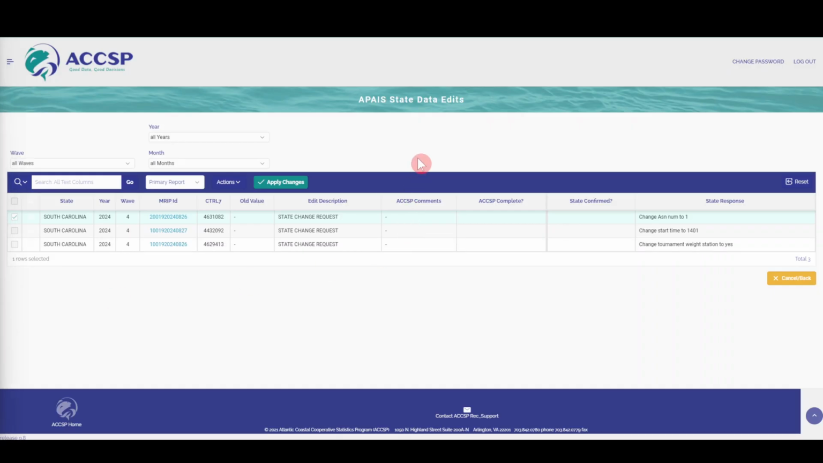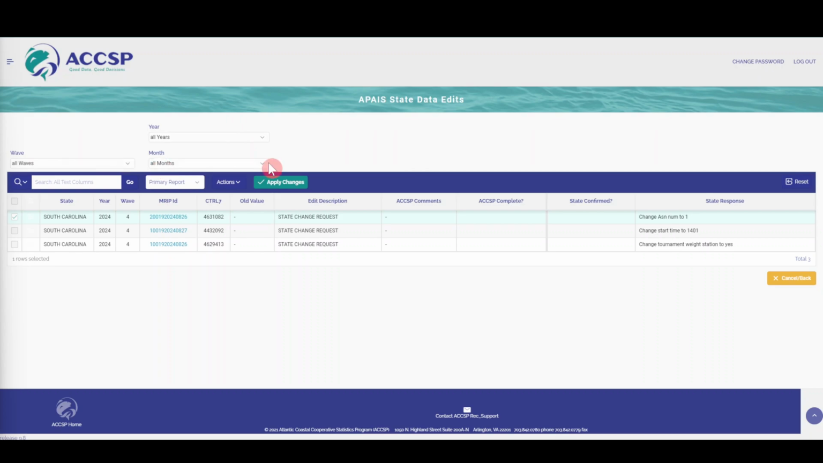The State Data Edits page contains the communication of edits between the ACCSP and state coordinators found in APIS, or the Access Point Angler Intercept Survey, and the FHTS, or the For-Hire Telephone Survey, data. At the top of the page, there are year, wave, and month filters to narrow down these edit communications.